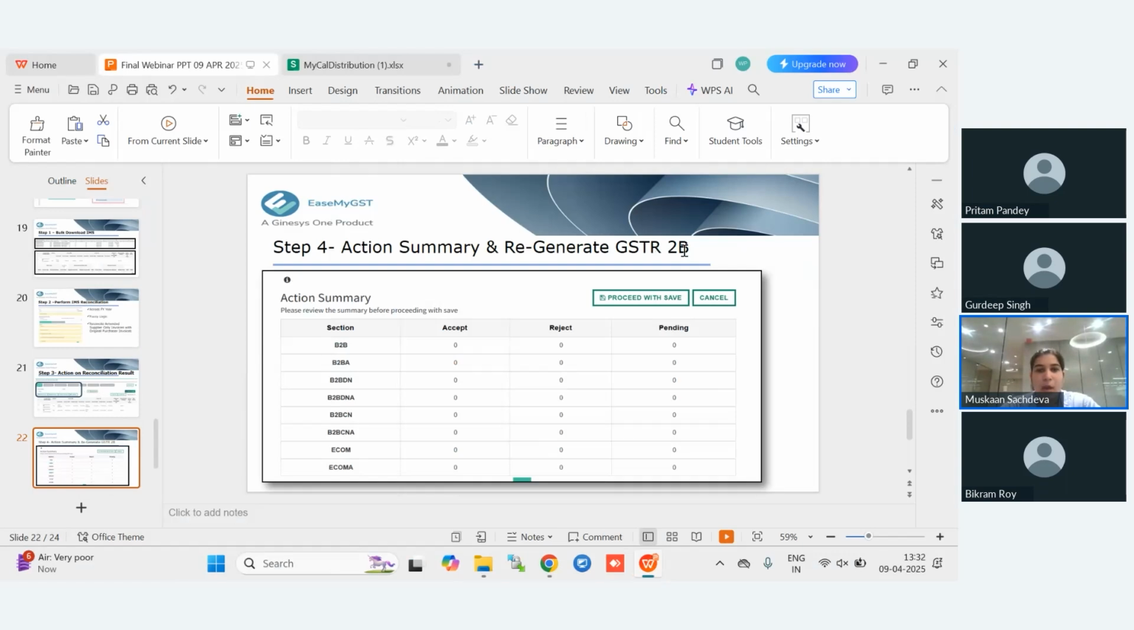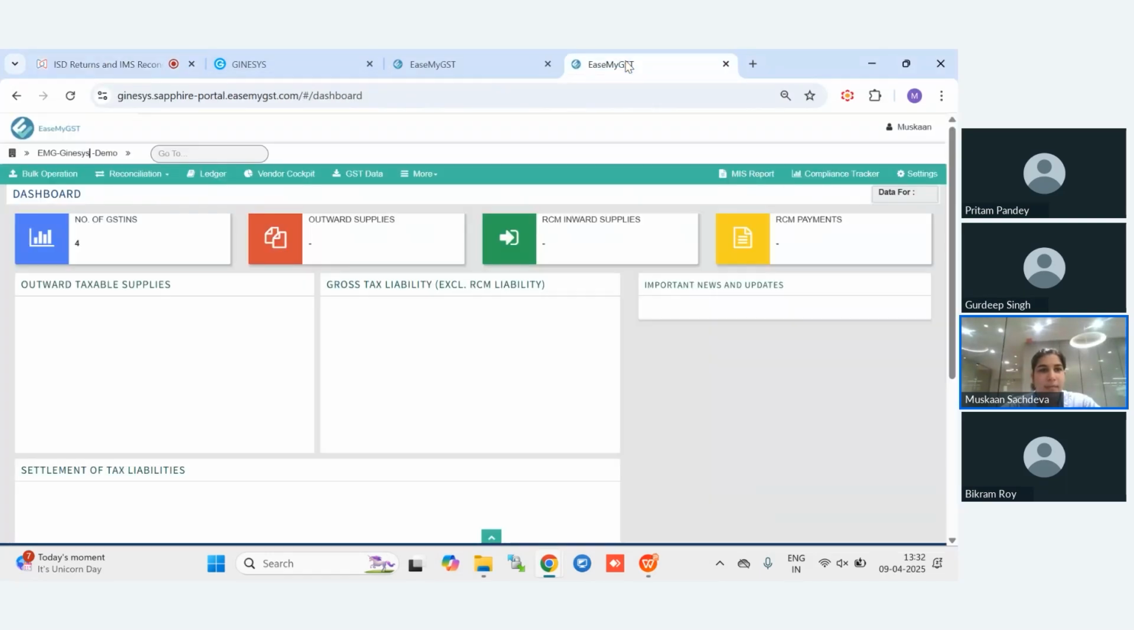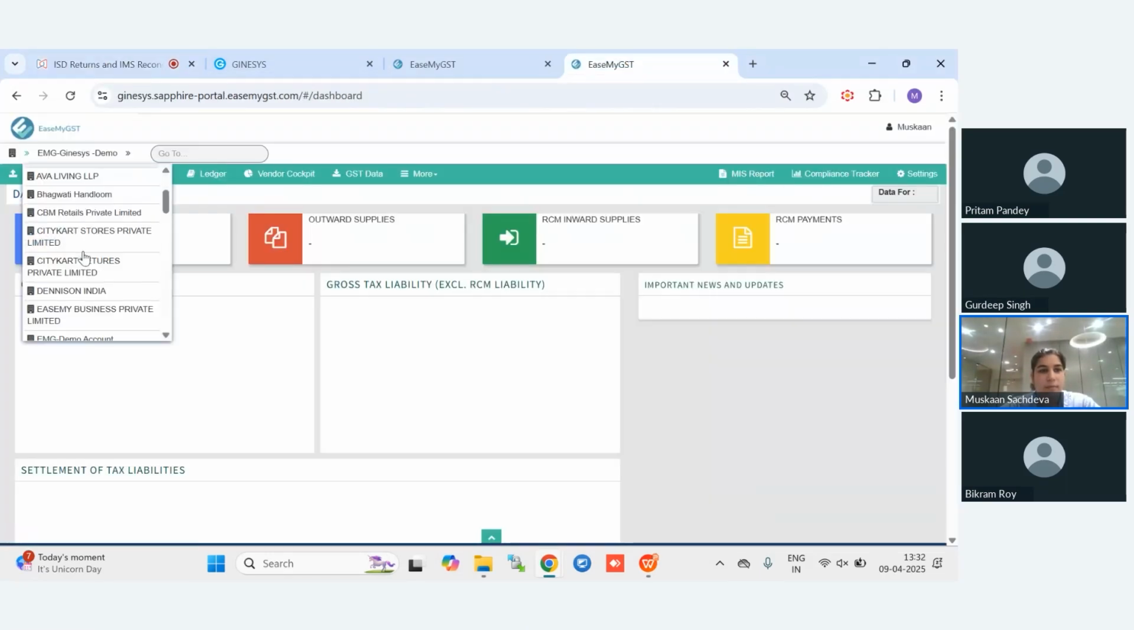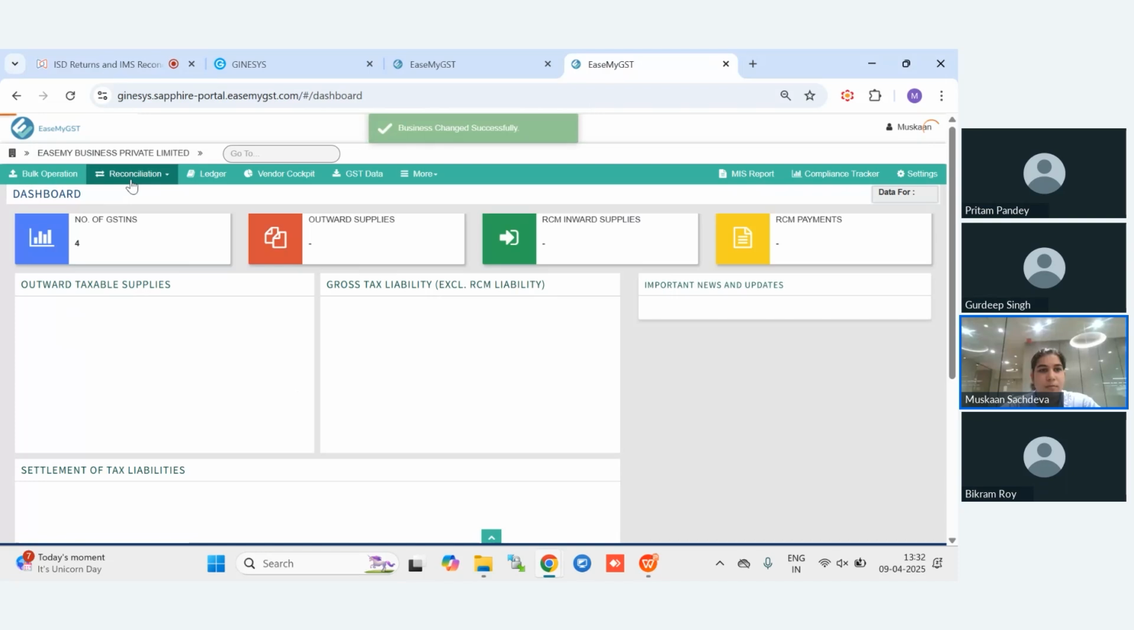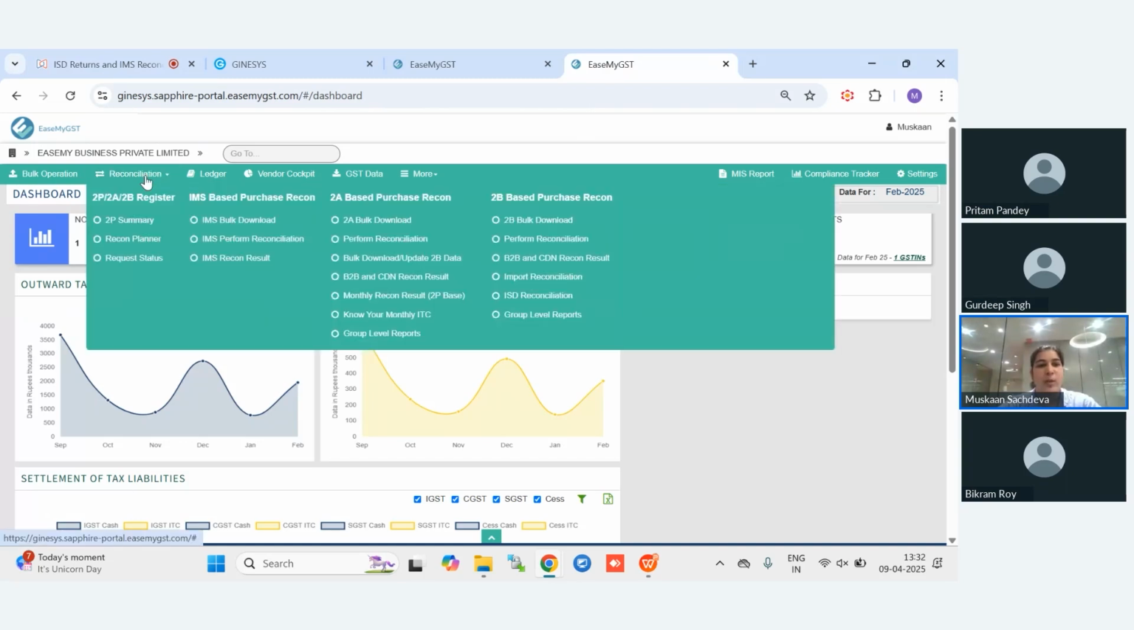So now I will show you the live working of how IMS reconciliation is performed on EaseMyGST. As you can see over here, this is the dashboard. So for IMS reconciliation, we will go on the dashboard and log into EaseMyGST. Then we will go to reconciliation. Once you click on reconciliation, we will go to IMS reconciliation.